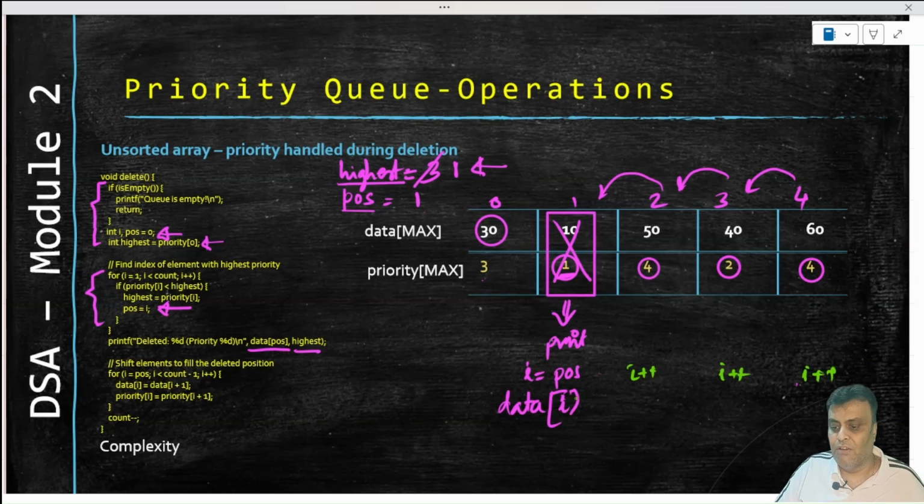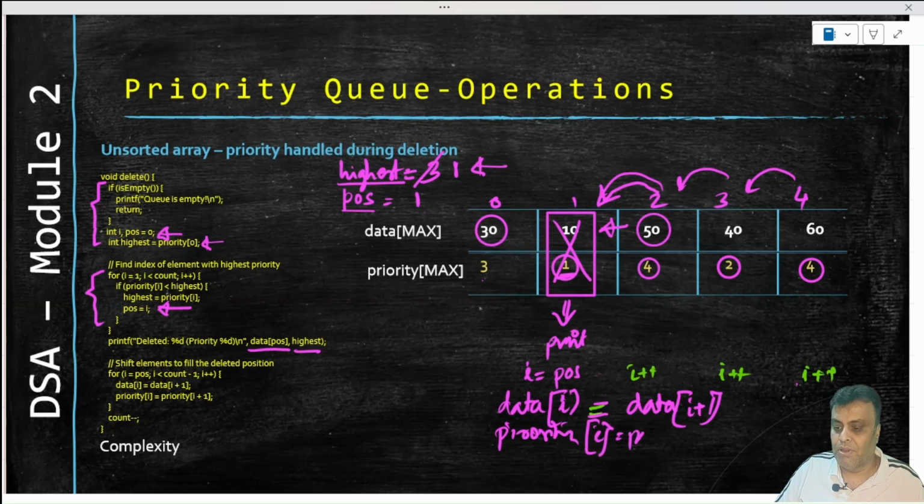So if we say data of I, then data of I is right now at position, and that will become equal to data of I plus 1, the next data. So that means this gets stored now here, this gets stored here, right? And similarly we'll have to say priority of I is equal to priority of I plus 1, same way, right? And that's what we will do.